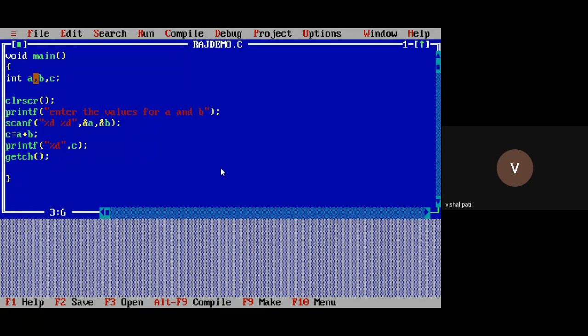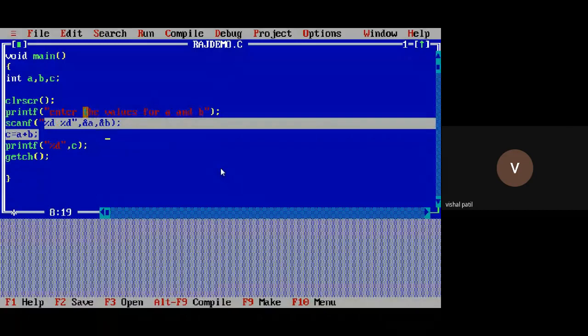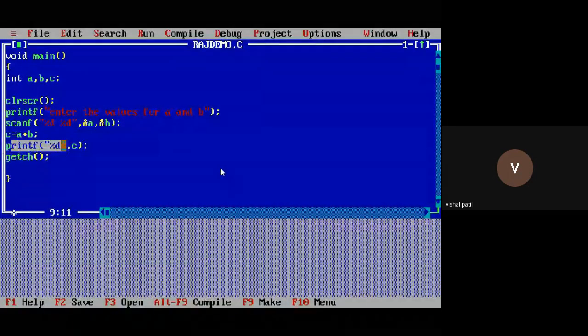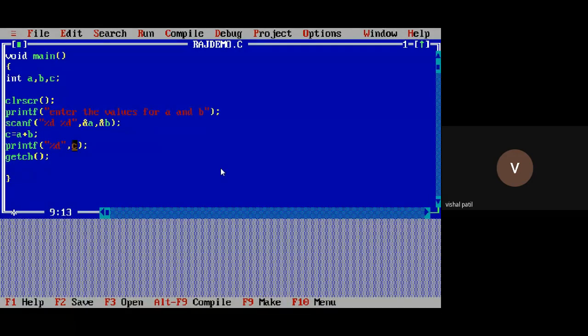As I told you in the last lecture, instead of assigning values here, like a is equal to 10, b is equal to 20, we take values at runtime to make our program dynamic. If you assign the values at the time of declaration, those values will be static. You will not be able to change those values at runtime. So for that, we use the scanf function. You know printf, printf has two parts: a control string in double quotes, and the format specifier with the value which is to be displayed.